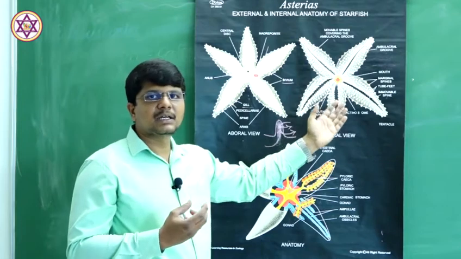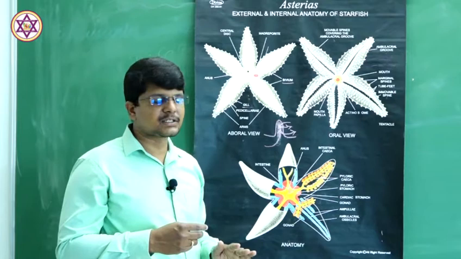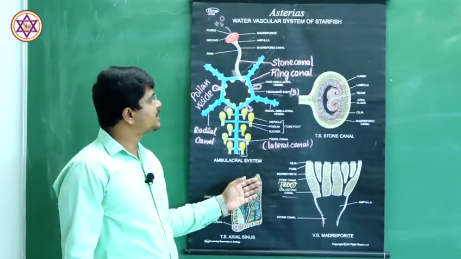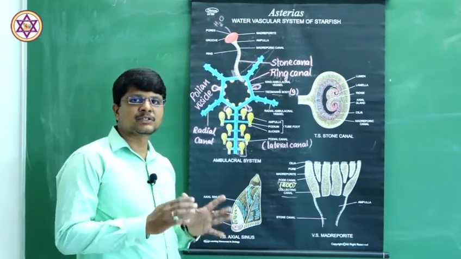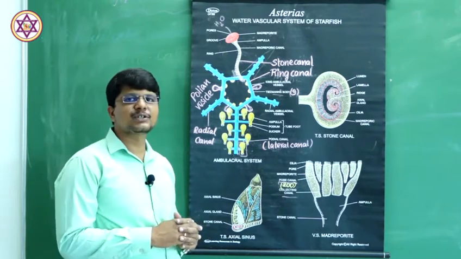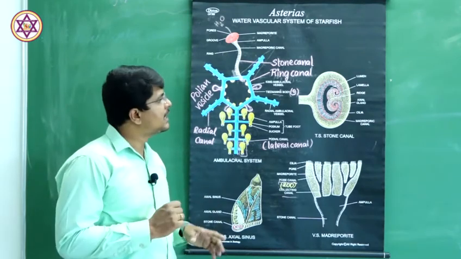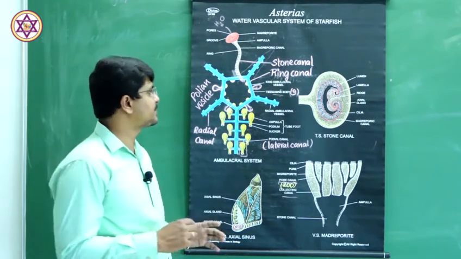With the help of that, the animals crawl at the bottom level of the sea. As I told you earlier, this group of individuals possesses a unique characteristic feature, that is the presence of the water vascular system. Let us discuss the water vascular system in the case of starfish.